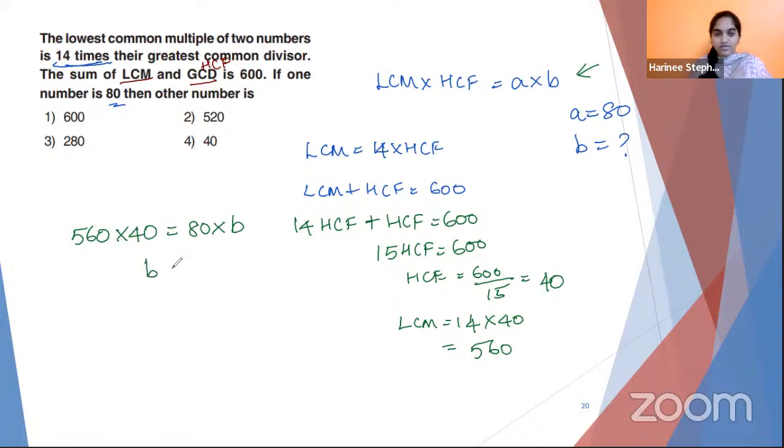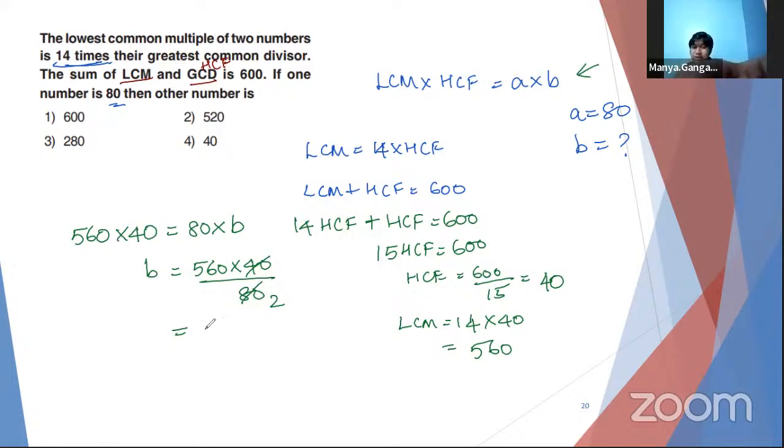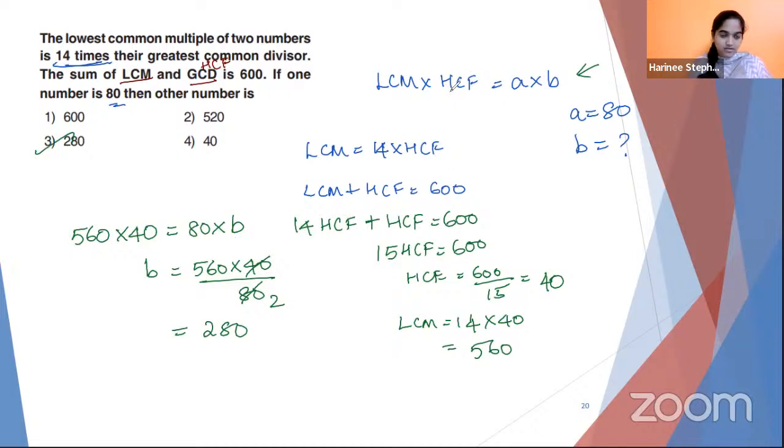What is the other number? So B is equal to 560 into 40 divided by 80. 40 and 80, two times. So 560 divided by 2. 280. 280. Very good. Done.